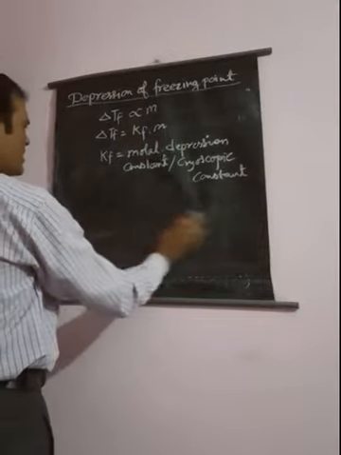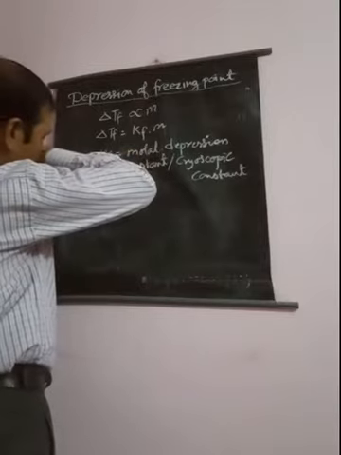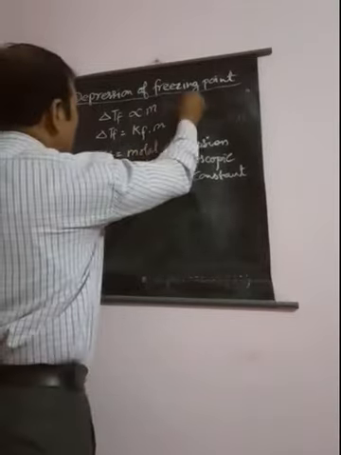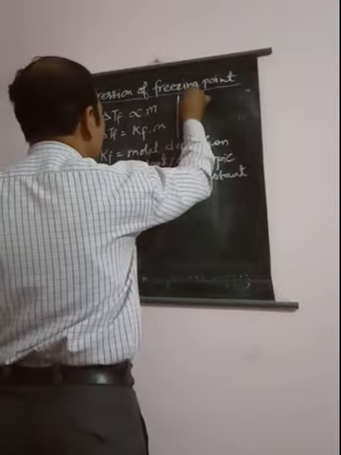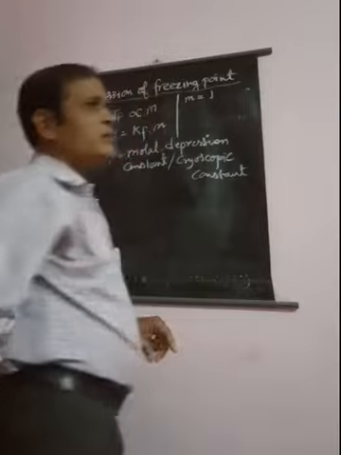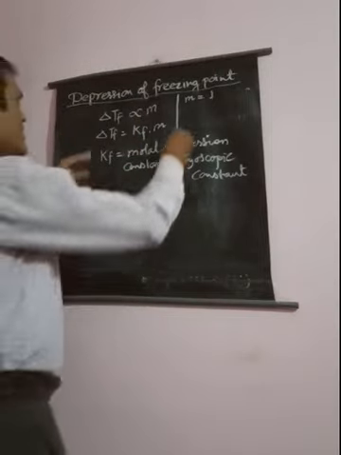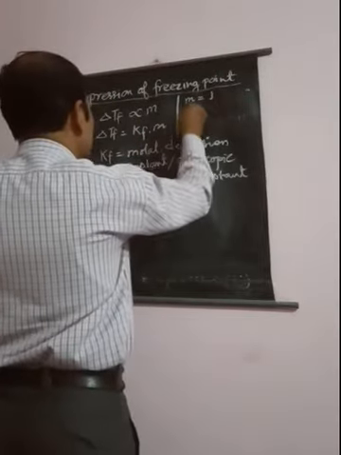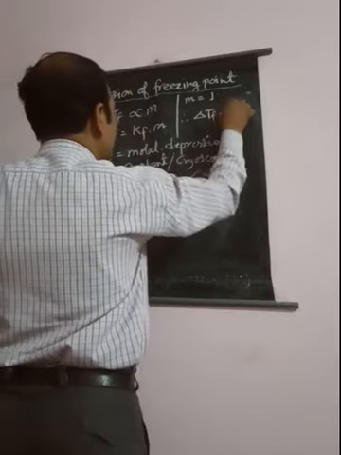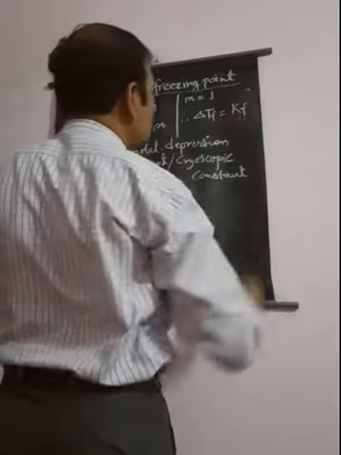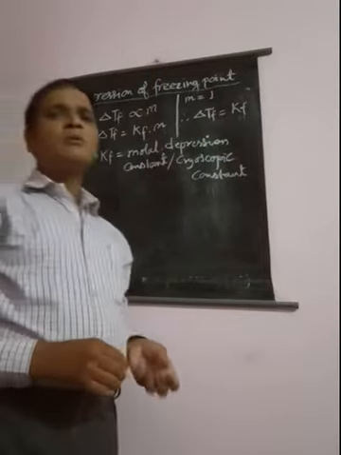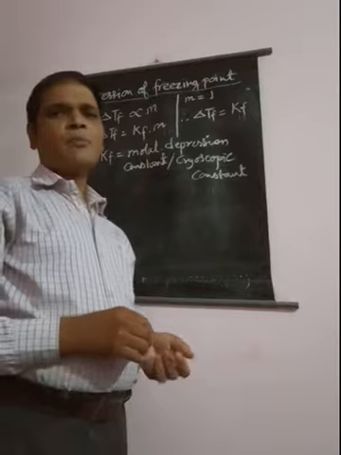Now we can easily define the molar depression constant. If you take the molality of the solution as 1, or unity, then delta Tf will be equal to Kf. It means the molar depression constant is equal to the depression of freezing point.